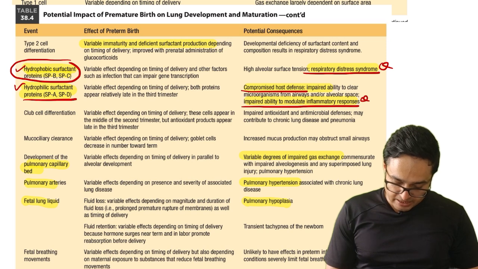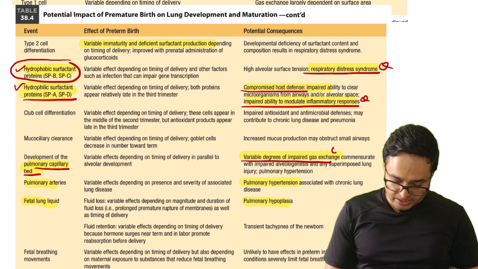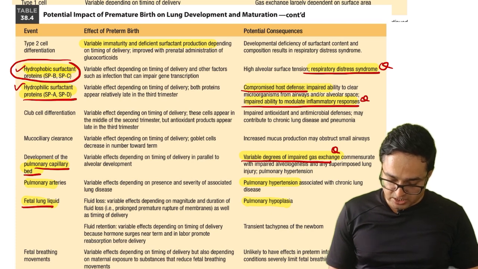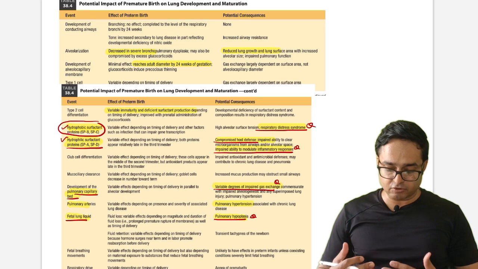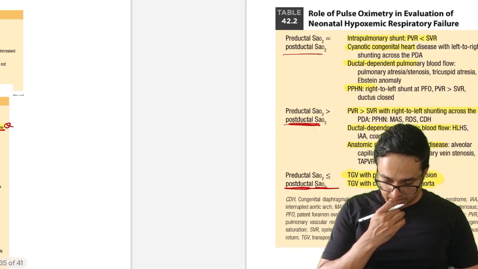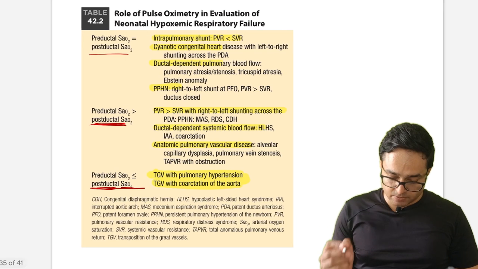Development of the capillary pulmonary bed, variable degree of impaired gas exchange seen, fetal lung fluid, pulmonary hypoplasia seen. So these are important as potential impact of premature birth on lung development. Okay, this is the role of pulse oximetry, which is very much important.